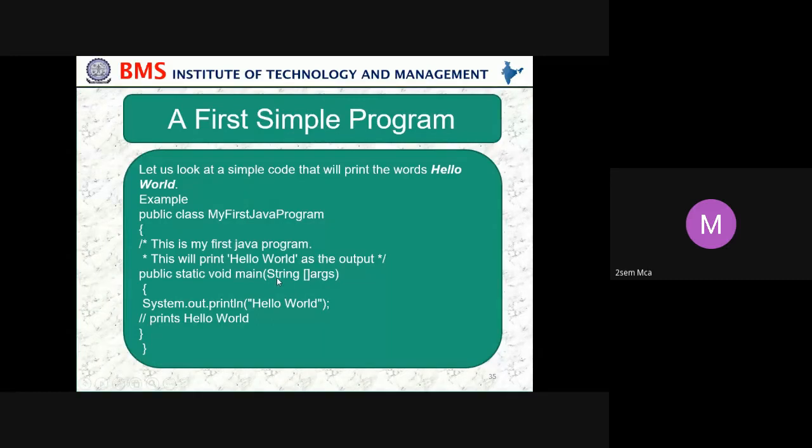If you want to pass any arguments, then we use String arguments at the command line. Then System.out.println: System is a class, out is an object, println is a method, which you are calling and asking to print hello world. So that is the simplest program in Java.